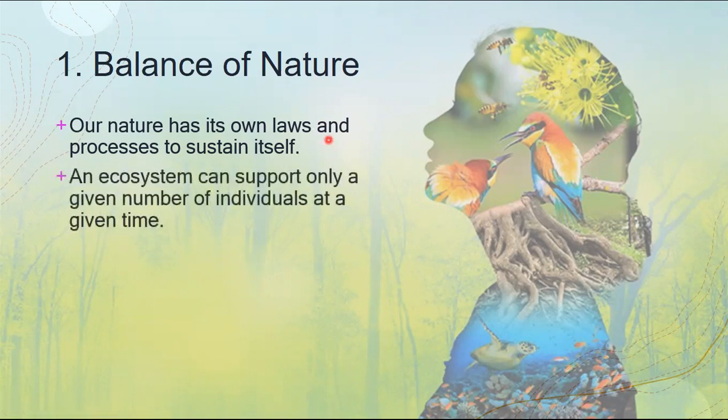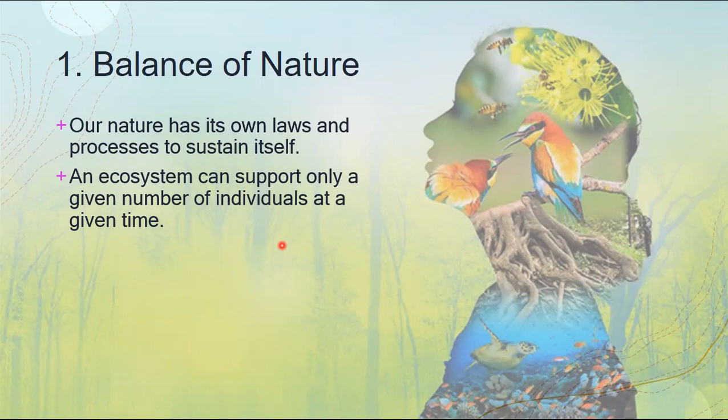An ecosystem, having its own laws, can support only a given number of individuals at a given time. For example, there is a pond where the ecosystem can only support 4 frogs. But what will happen if more than 4 frogs live in that pond?